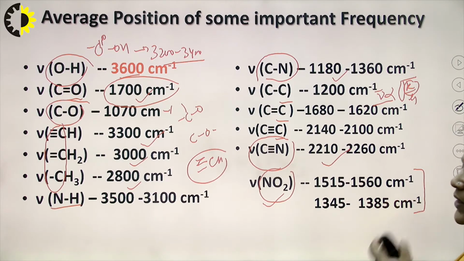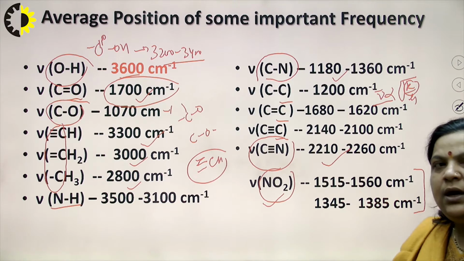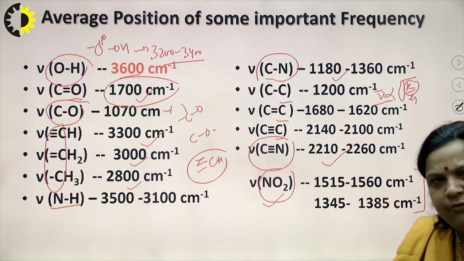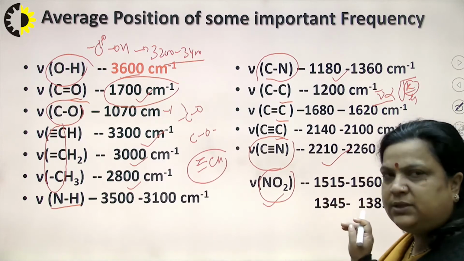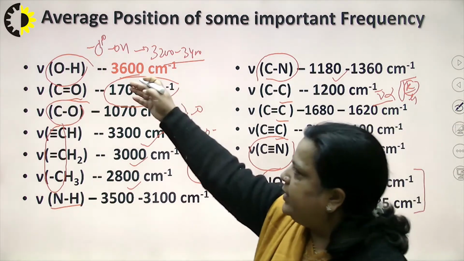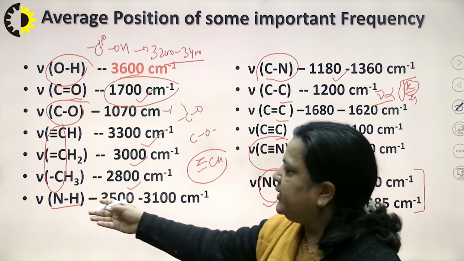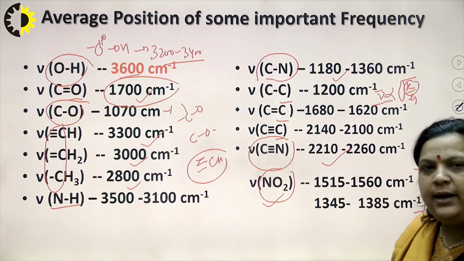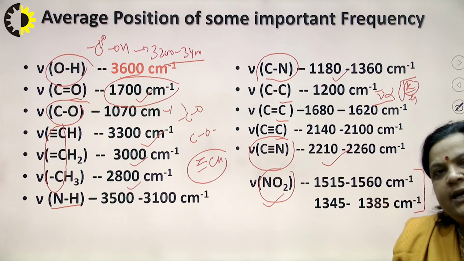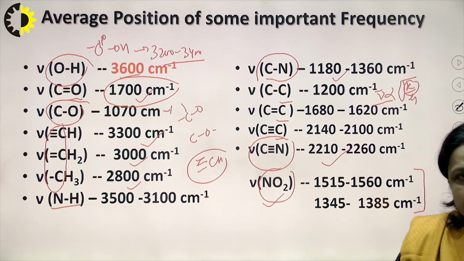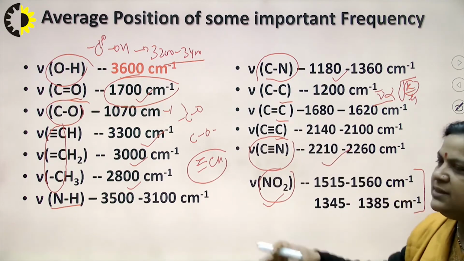Suppose there is one question: write down the IR frequency of any 3 or 4 functional groups. So we can select these 3 or 4 functional groups from this table. One is OH, second is carbonyl, third we can say amine, fourth we can say cyanide, and fifth we can say nitro. In the book, if we check, there are lots of IR frequencies, but at this level these frequencies are sufficient.